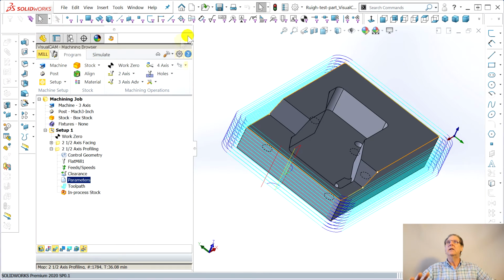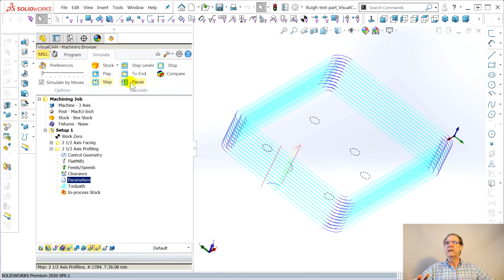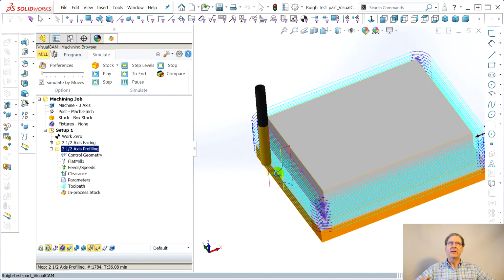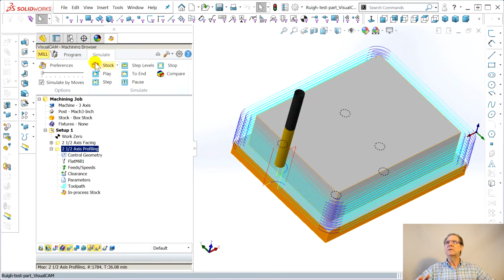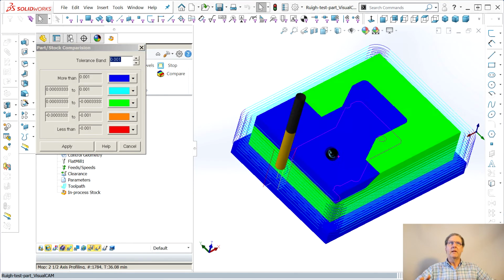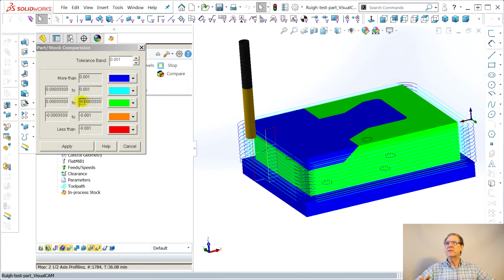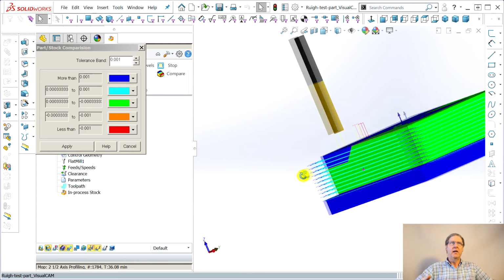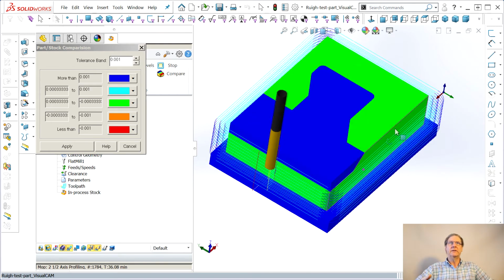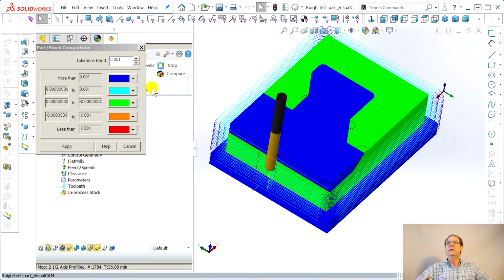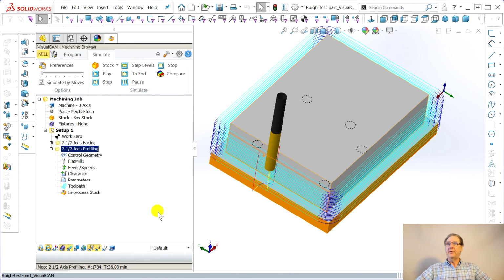Let's cancel. Now let's go simulate, and let's go to the end. Bang. So let's do compare. Perfect, right? Green is dead on, within 3/10,000ths of an inch. And we hit it. These are the decks of the part. This is the part we haven't done. So that's our fun for today. We'll get the second impression. I don't want to make these too long, bite-sized chunks.